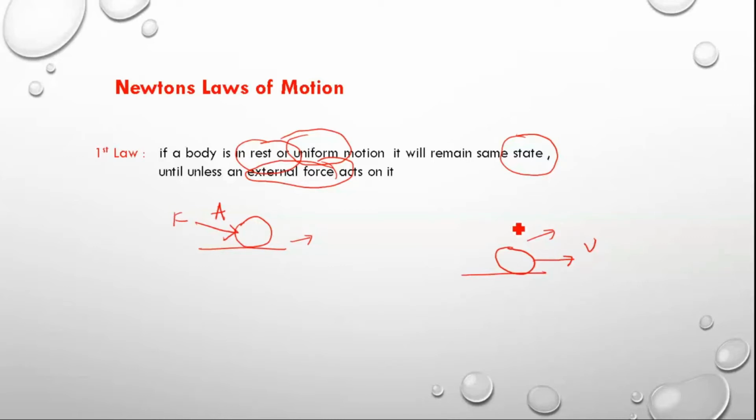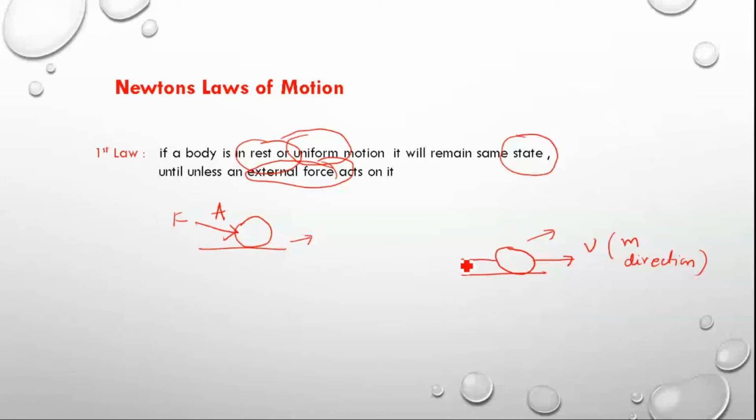Here, for example, this body is moving with uniform velocity. That means it is moving with the same velocity. Uniform motion means the magnitude and direction both should be the same, then only you can say that it is in uniform motion. That means the same direction and the same magnitude. It continues in the same way unless a force acts.